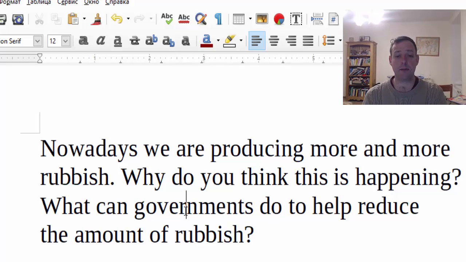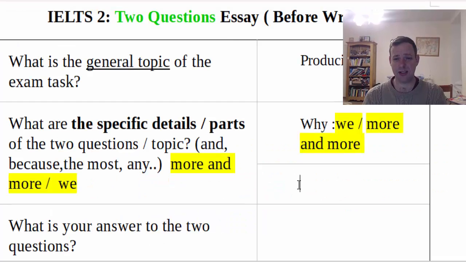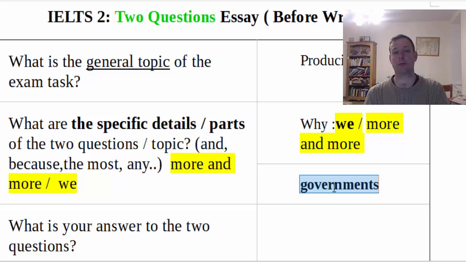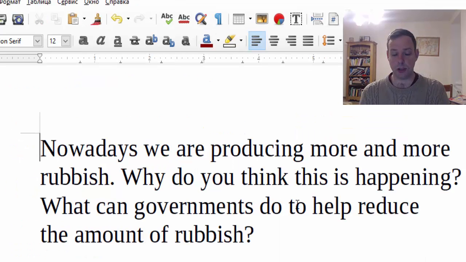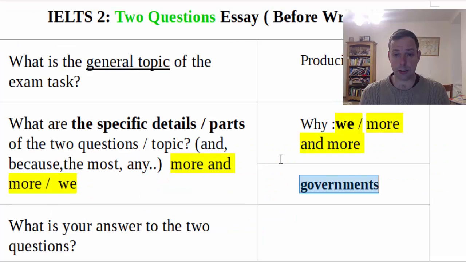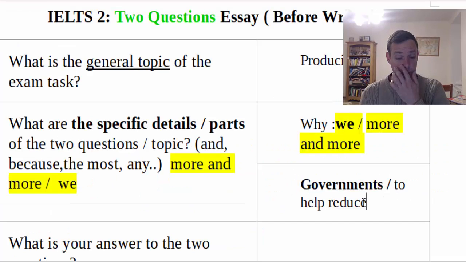Okay, what can governments? That's incredibly important. Because you can see that IELTS can be a bit difficult. Here we have we, but here it changes all of a sudden to government. So it's asking us, what can governments do to help reduce the amount of rubbish? And then to help reduce. I think that's a little detail, that one, to help reduce. So the governments don't have to directly reduce. They can also help to reduce.